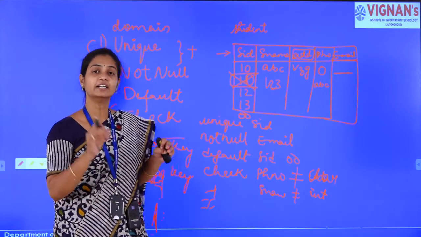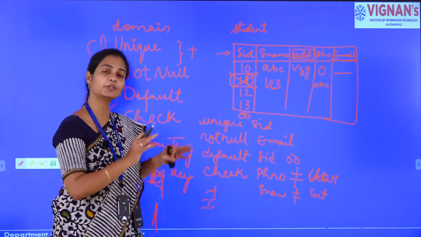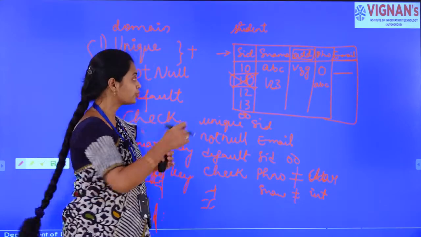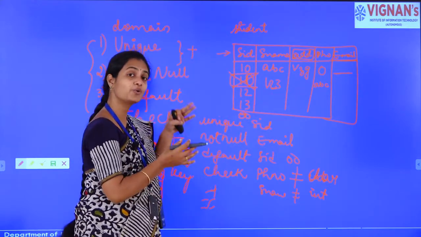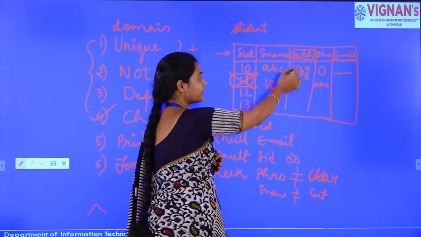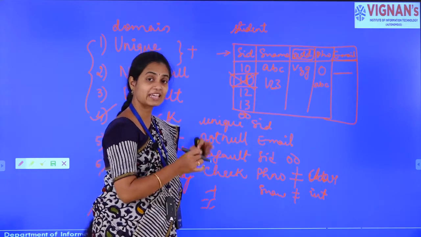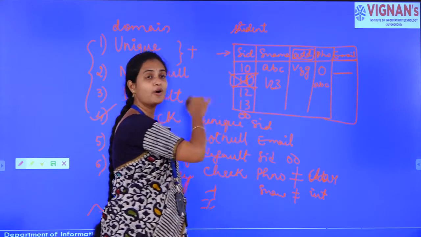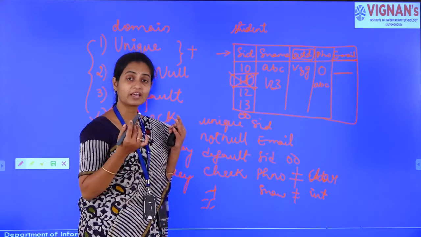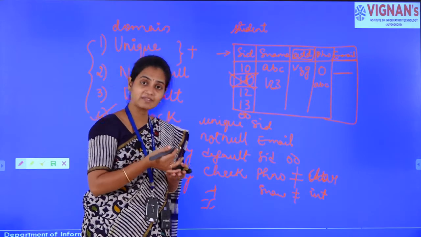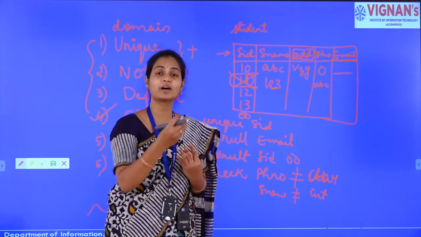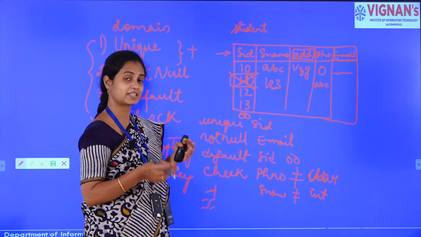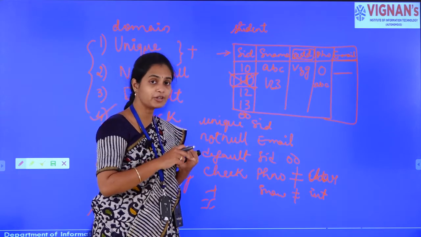What is a primary key? An attribute is said to be a primary key when we can identify the whole tuple with it. So, using address, can we identify who is that particular person? What is the address I have given? Vizag. So, using Vizag, can you identify what is his email, what is his phone number, or what is his name, or what is the student ID? You cannot identify, because in Vizag we have a lot of students who are studying in a particular institute, yes or no? Yes. So, student address will be unique and not null also.